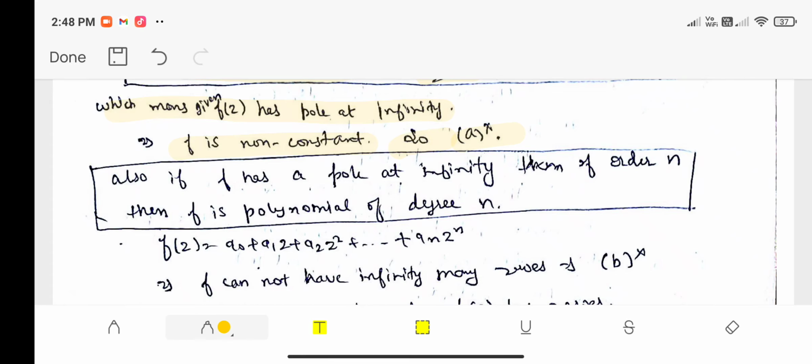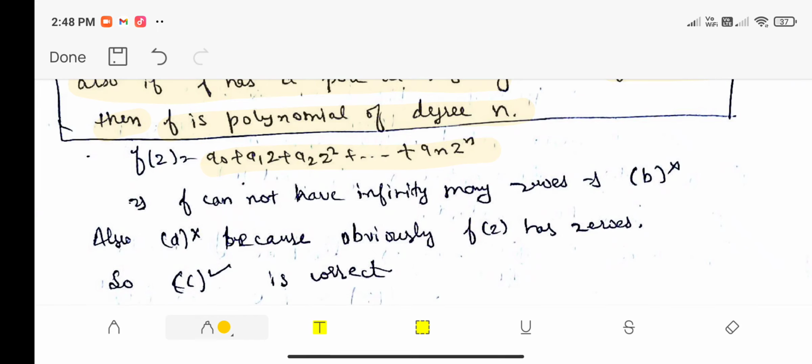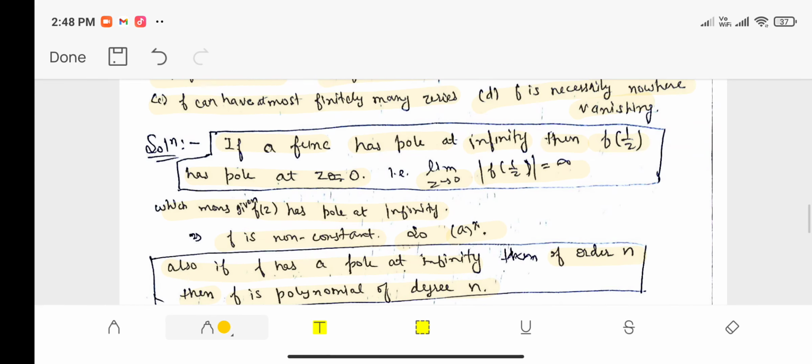Also, if f has a pole at infinity of order n, then f is a polynomial of degree n. This is a result. So f can be written as a polynomial of degree n, which implies f cannot have infinitely many zeros because its order is n, so it can have at most n zeros. So option B is also incorrect.